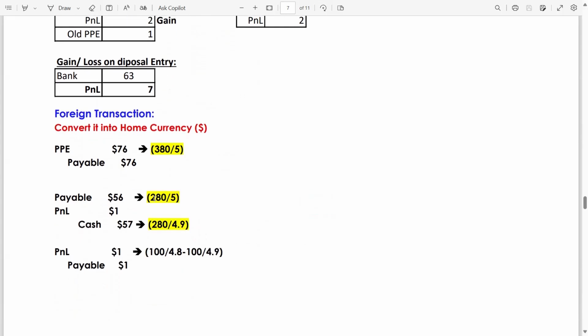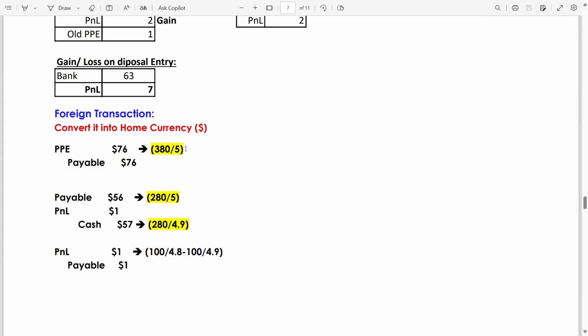Now, foreign transactions: convert them into home currency. On the acquisition date, just convert it into home currency, meaning into dollar. PPE debit, payable credit by 76. The dinar figure is 380 and the exchange rate is 5 dinar per dollar. 5 dinar per dollar means 5 dinar divided by $1. So in order to convert into dollar currency, you have to divide: dinar divided by 5 dinar per dollar, you will get the $76 figure.